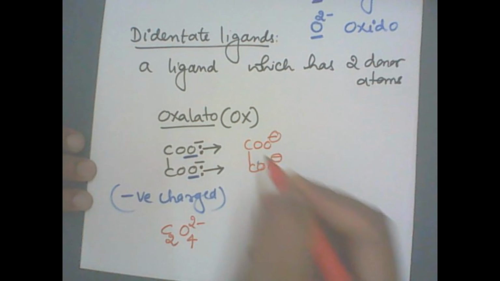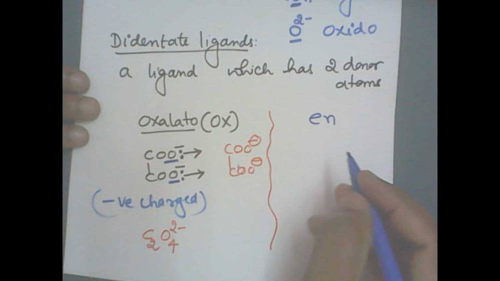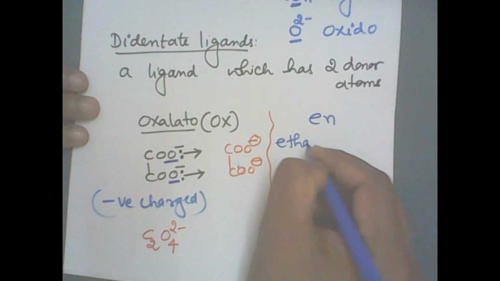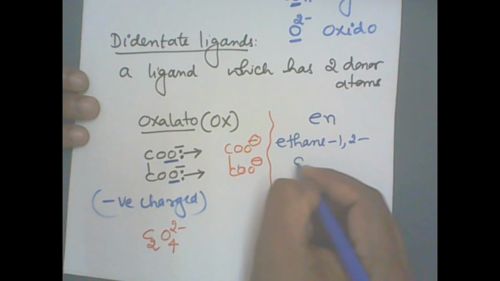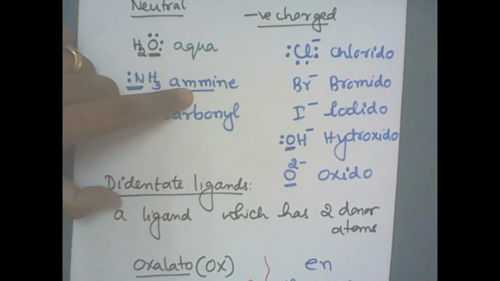One more example let me give. That is called EN, the short form. What does EN stand for? EN stands for ethane 1,2 diamine. See this amine, single M, it is amine, like the NH2 organic group. Here in ammonia, amine, double M is there.